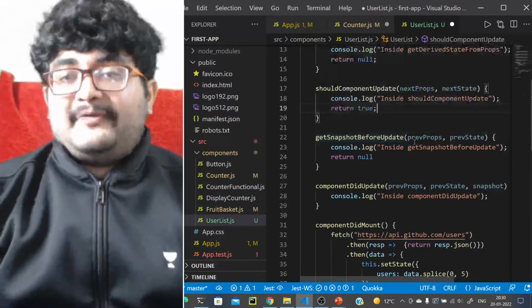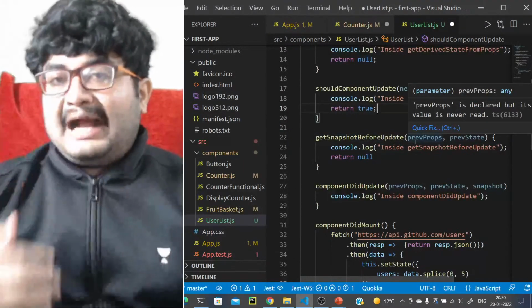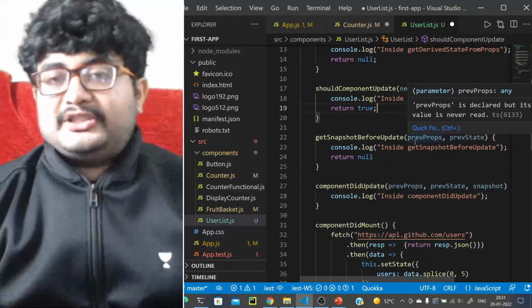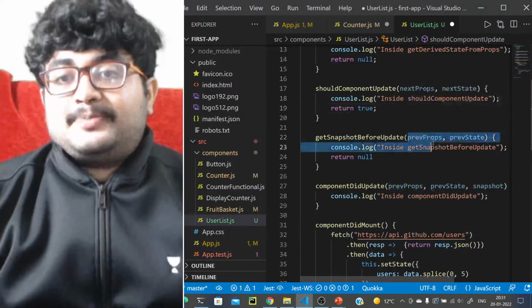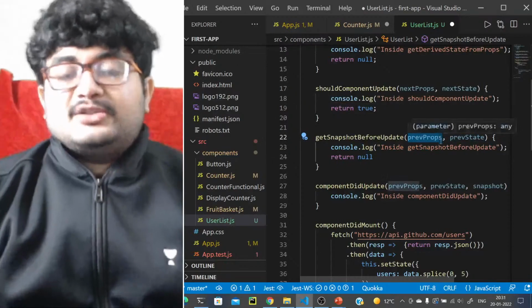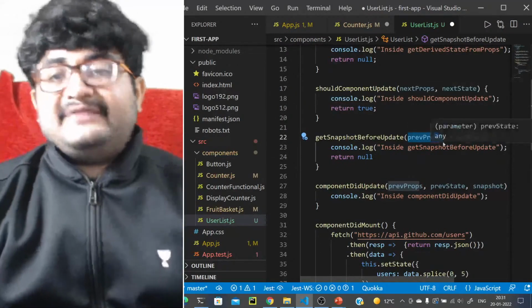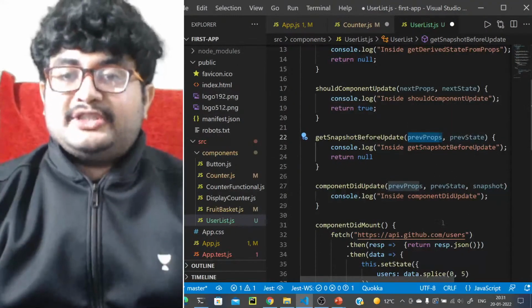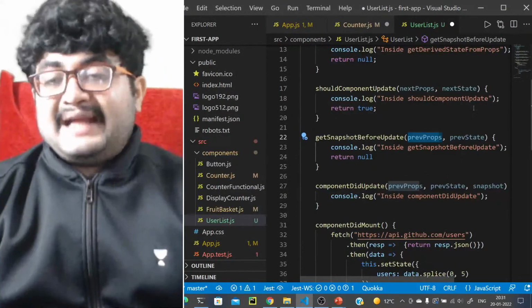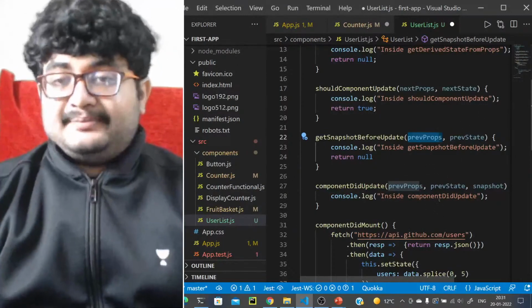Similarly, in getSnapshotBeforeUpdate, how can you compare what the scroll position is? You have the previous props, right? From the previous props, or the previous state, you can get what the scroll position was there. So that's how you can use this data.